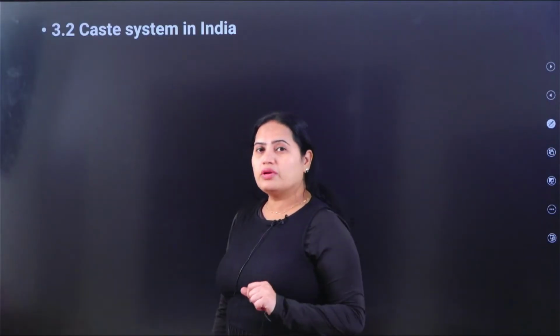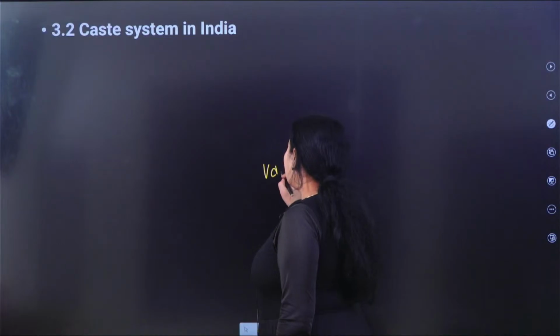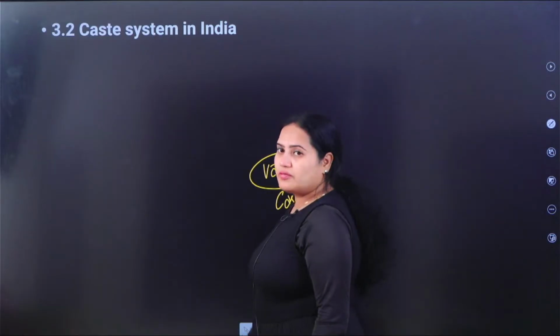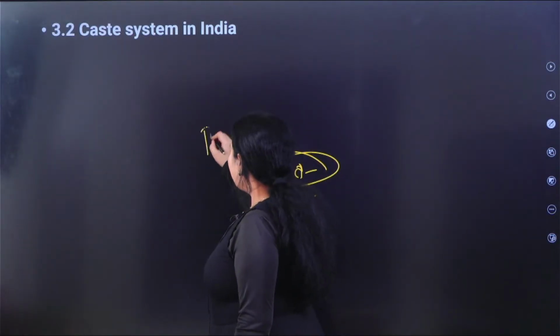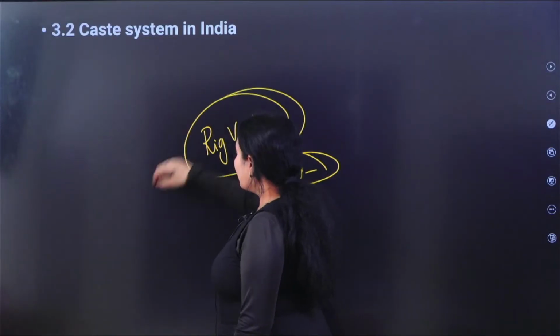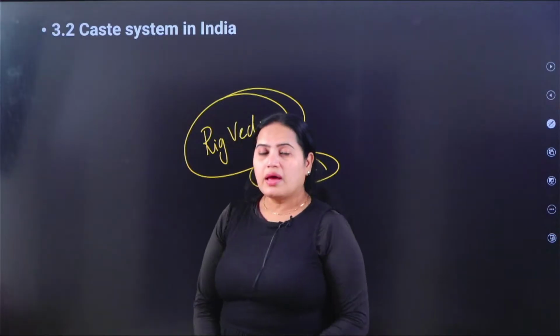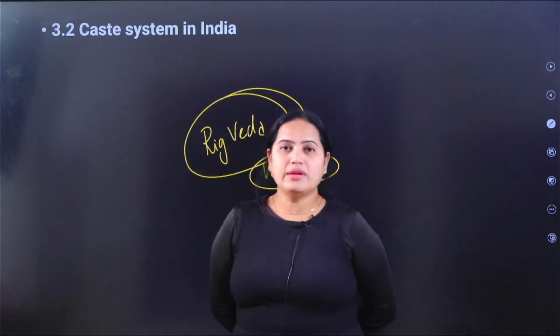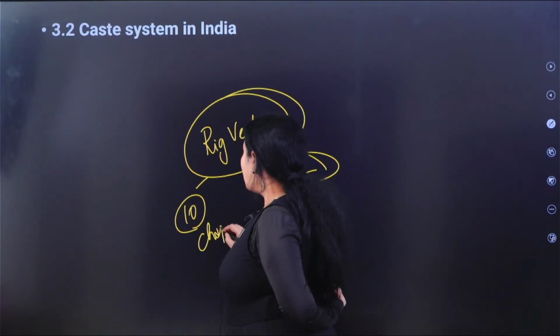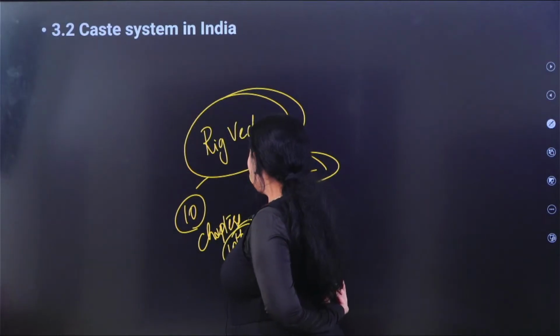If I ask you one question, is Varna the first institution or the caste system? दोनों में what has emerged earlier, Varna या caste? The thing is that the Varna system has emerged first. If you are talking about Varna, let us go back to Rig Veda, the oldest surviving literature in the modern times also. और Rig Veda में क्या बोला जा रहा है? In Rig Veda there are 10 mandalas. So how many mandalas are present in Rig Veda? Rig Veda consists of 10 chapters, and the 10th chapter is giving us reference about the Purusha Sukta.